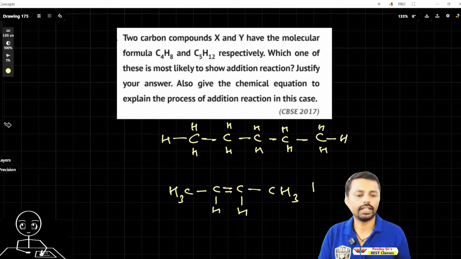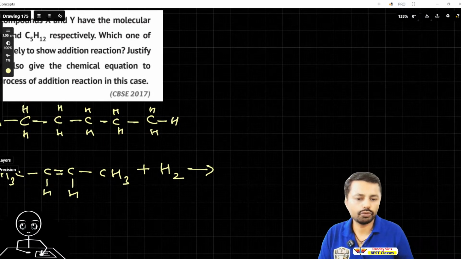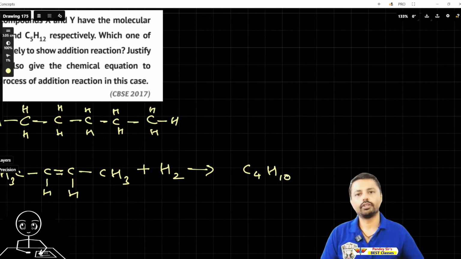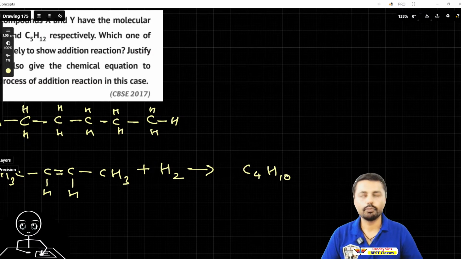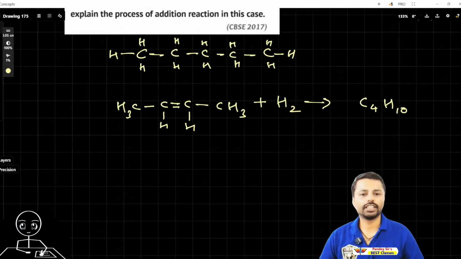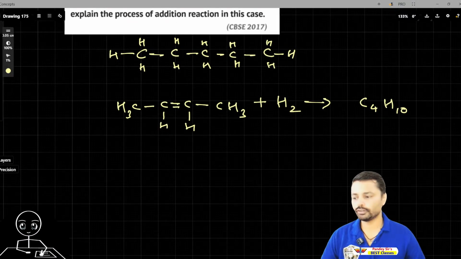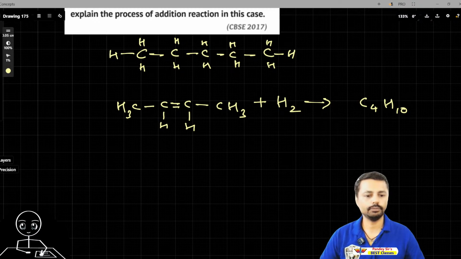Now here we can add H2 and we get C4H10. It will become butane. I'll show the exact answer. If you still have doubt, you can ask me. And the next one will be a more important question, so you have to try that one also.